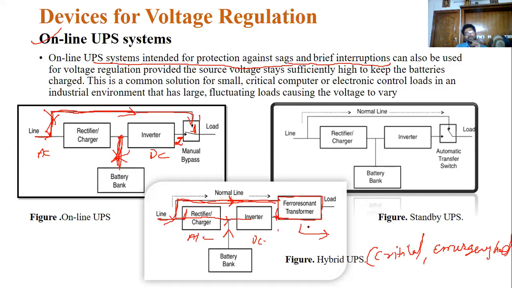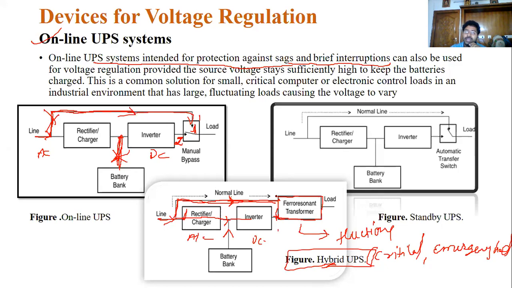Whenever you are getting more fluctuations in the power, meaning low power and high power, in those cases we use this online UPS, nothing but the hybrid UPS.